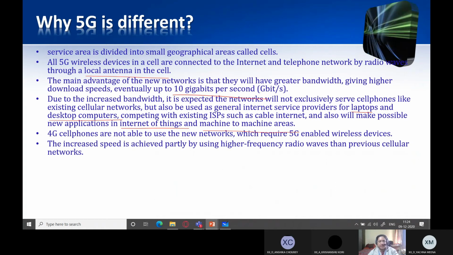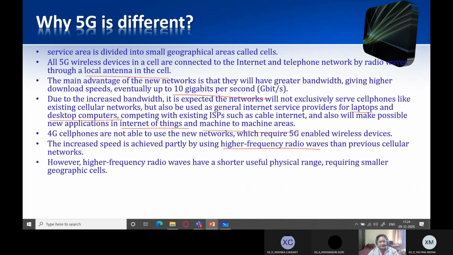Increased speed is achieved partly by using higher frequency radio waves than previous cellular networks. Because high frequency radio waves are towards the microwave end of the spectrum, you need more energy, and because of that exact line of sight communication is needed, hence a greater number of cell phone towers in a particular area are needed. That is, infrastructure has to be heavily improved. However, higher frequency radio waves have a shorter useful physical range, requiring smaller geographical cells.